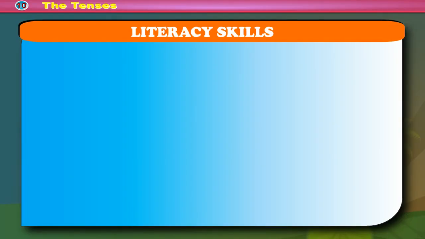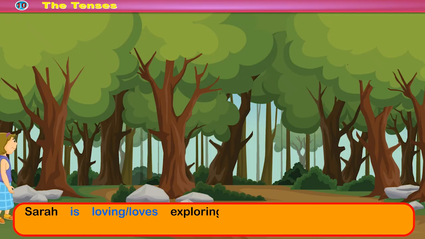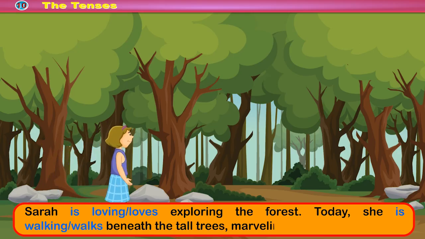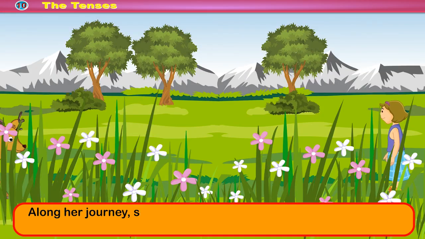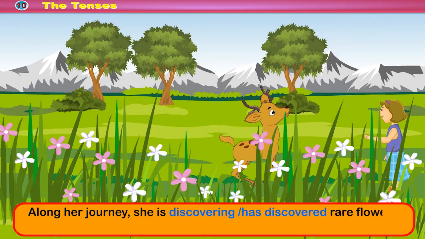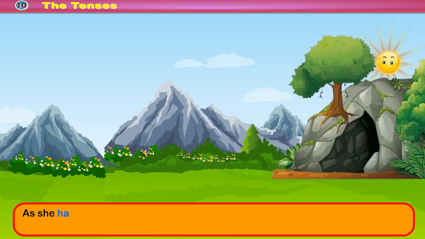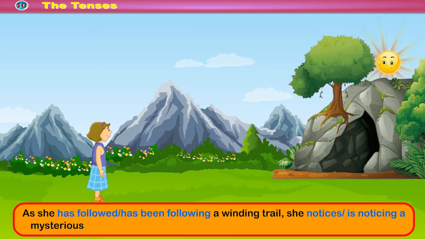Literacy skills. Let's read. Circle the correct form of the verbs to complete this part of the story. Now, read it aloud. Sarah loves exploring the forest. Today, she is walking beneath the tall trees, marveling at nature's beauty. Along her journey, she has discovered rare flowers and spotted elusive wildlife. As she has been following a winding trail, she is noticing a mysterious cave.